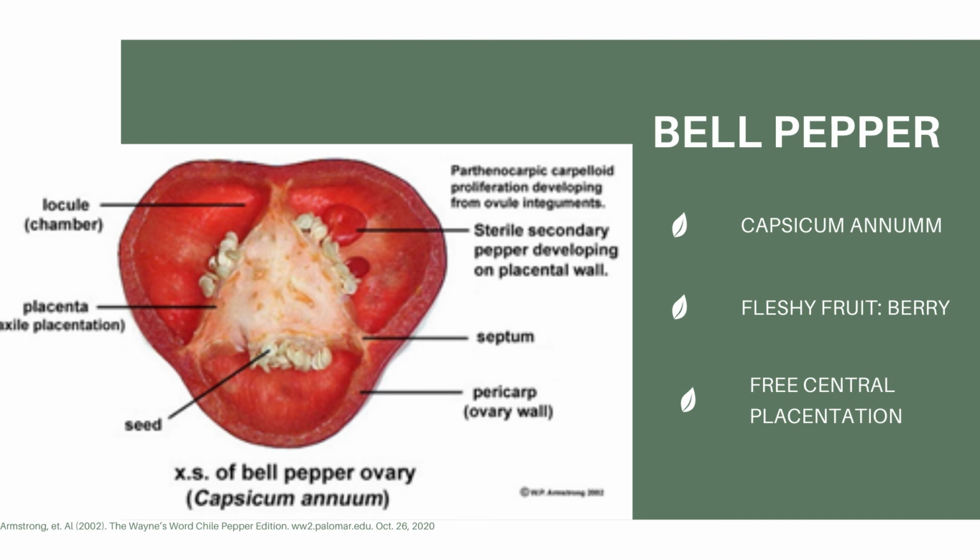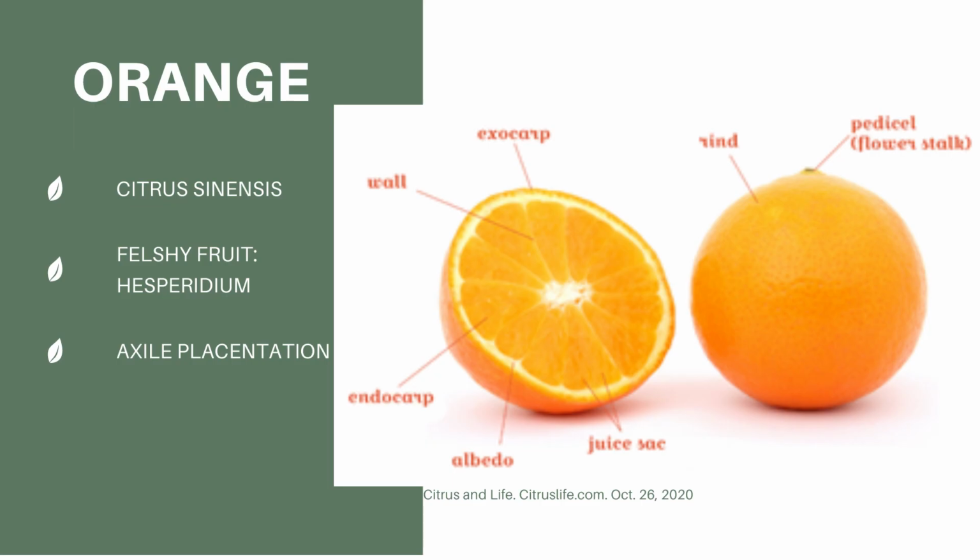Bell peppers are used in salads and in cooked dishes and are high in vitamin A and vitamin C. The large furrowed fruits are technically berries and can be green, red, yellow, or orange. The next type of placentation is axile, in which it arises in the axis of the ovary that has several locules. One example for this is the orange, also called Citrus sinensis.